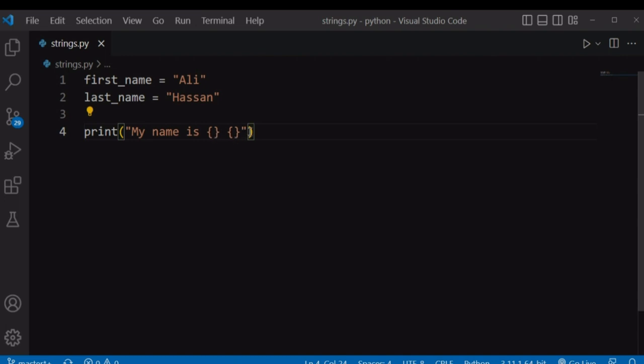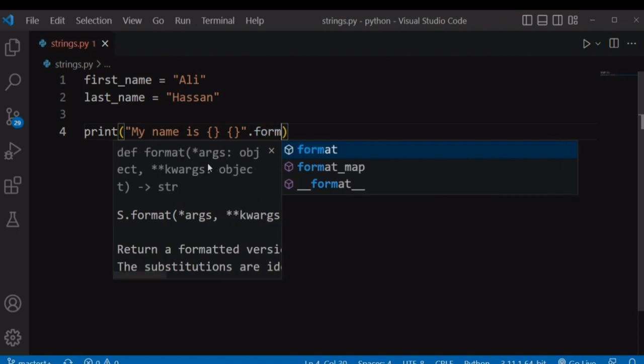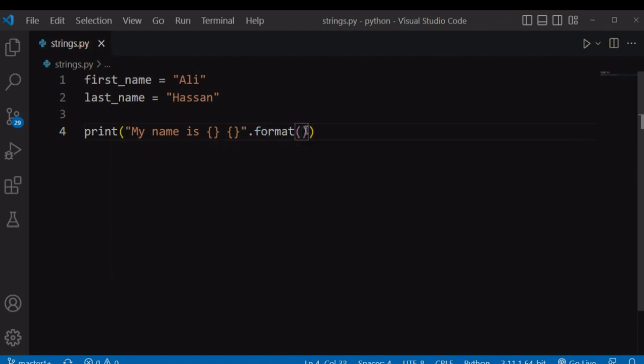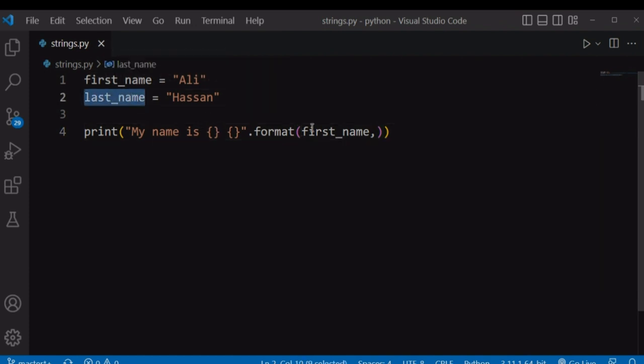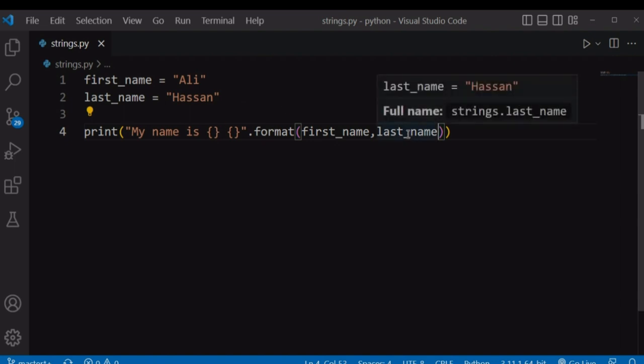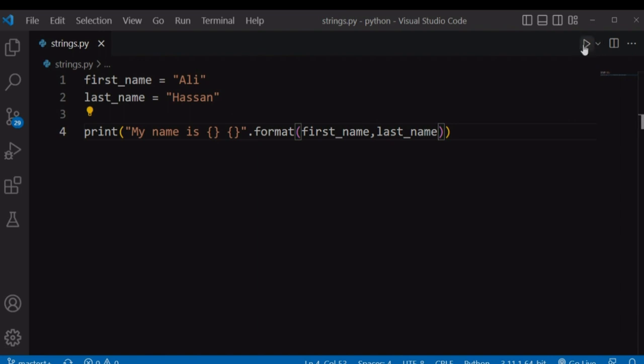So this will act as a placeholder for our variables. And then after the string, we can put our .format method, and within the parentheses of this method, we are going to use our variables first name, comma, last name. And this first name is going to correspond to the first placeholder curly brace, and the last name is going to correspond to the last placeholder of our curly brace.